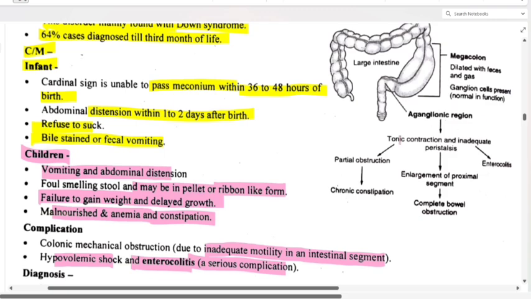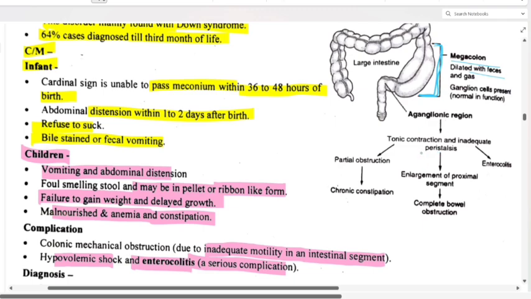So let's see in the picture now. Okay, see, this is basically a megacolon dilated with feces and gases. Okay, this part of the colon is the aganglionic region. Ganglion cells are present in the normal condition, but in Hirschsprung disease, this part is aganglionic.